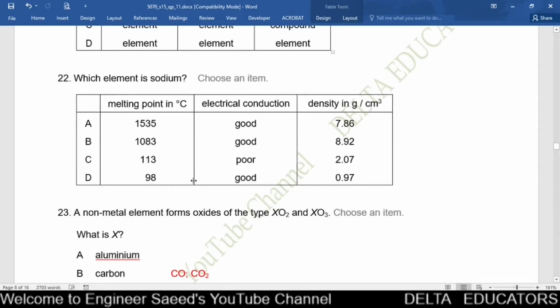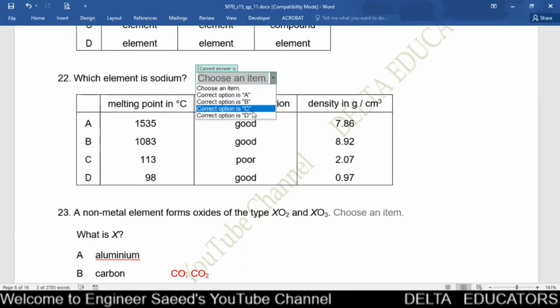Melting point of sodium is very less, that is 98 degrees centigrade. It is a good conductor of electricity, and its density is 0.97 gram per centimeter cube. So the correct option will be option D.